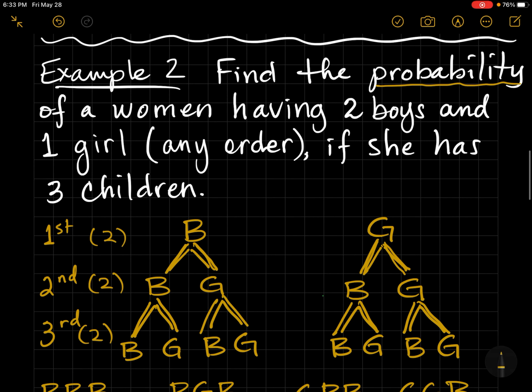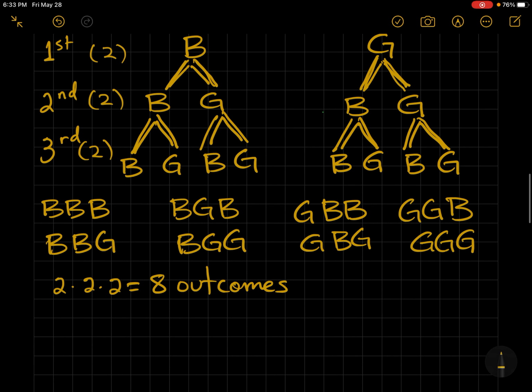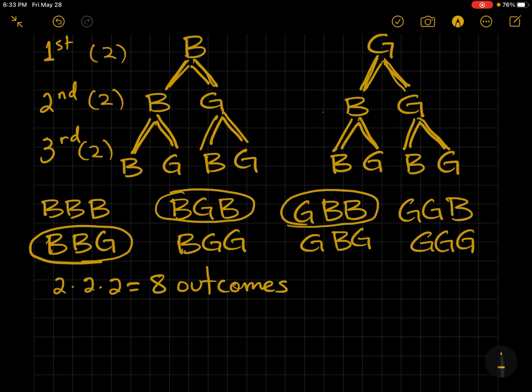Now we're ready to figure out the probability. This problem says we're looking for 2 boys and 1 girl. So let's see. Here's 2 boys and 1 girl. Here's 2 boys, 1 girl. Here's 2 boys and 1 girl. And I think that's all of the options. So the probability for having 2 boys, 1 girl, regardless of order, is 3 favorable out of 8 total outcomes.